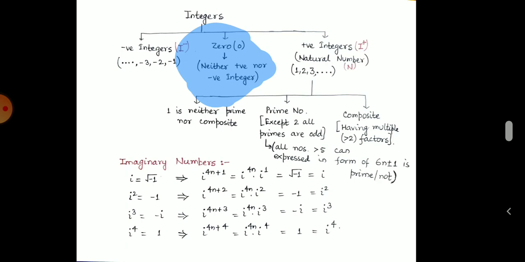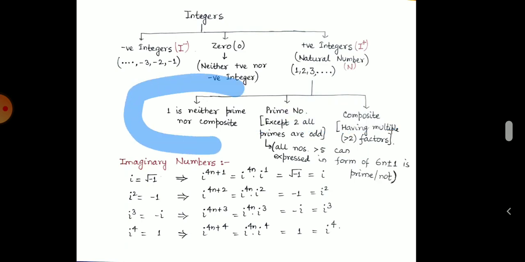Always keep this in mind, that 0 is neither a positive nor a negative integer, because in competitive exams they ask questions like: 0 is a positive integer, negative integer, neither positive nor negative, or none of the above. The right answer will be neither positive nor negative integer. Positive integers have many classifications, like prime numbers, composite numbers and so on. We will see them one by one.